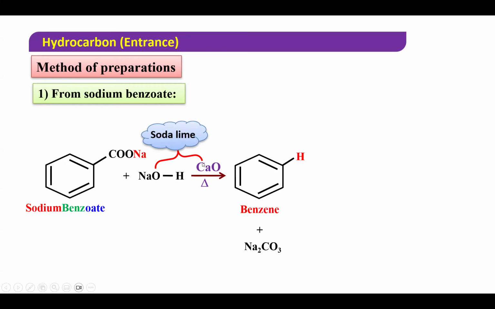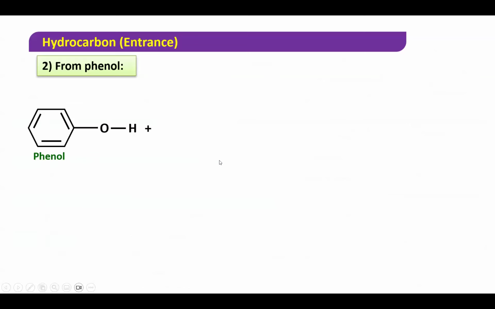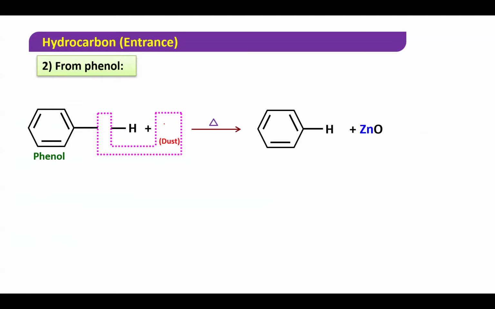That is from phenol. If there is an OH on the benzene ring, we call it phenol. Look, this is phenol. If I take zinc, zinc is a reducing agent. What it will do, beta, is remove this oxygen. So zinc and oxygen will go and you will get zinc oxide. And what else will remain, beta? Benzene. This is known as reduction. So from phenol also we got benzene. I have also given this here in your notes.